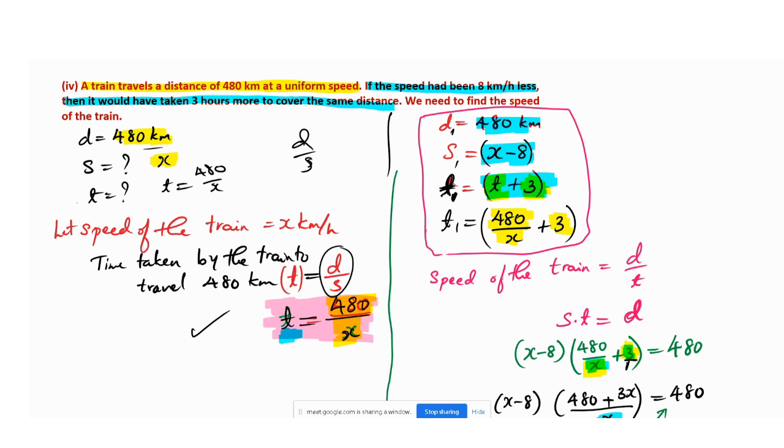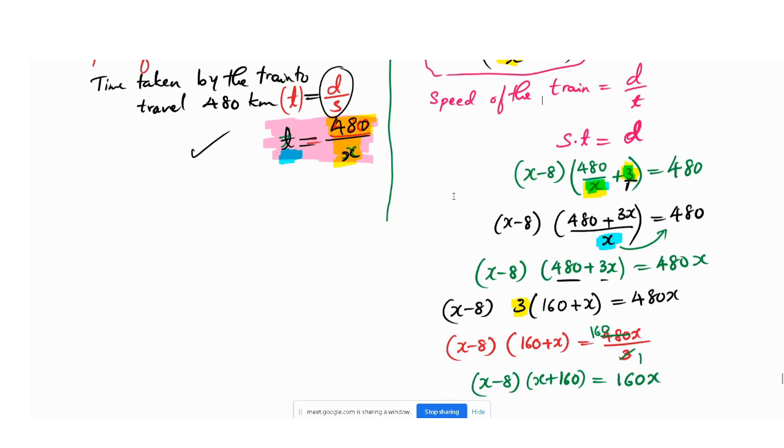Next step is we have to find the speed, because they have told you to find the speed of the train. Speed of the train is distance by time, so I have taken t on the left hand side: speed s into t is equal to distance.